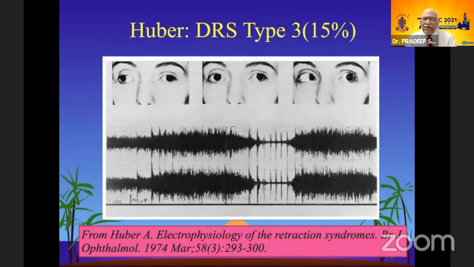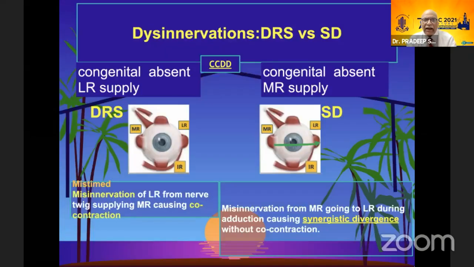Type 3, which is still less common, is about 15%, and this would be seen when the LR and MR both are firing all the time during adduction, abduction, and in primary position. Dysinnervations in DRS are a situation in which the 6th nerve is missing and the 3rd nerve is playing in place of that. Similarly, in synergistic divergence, there is an innervation to the lateral rectus which is coming from the medial rectus, and that causes a synergistic divergence.